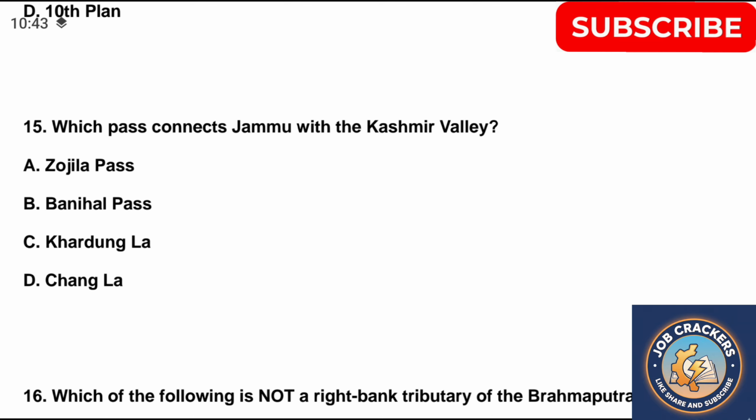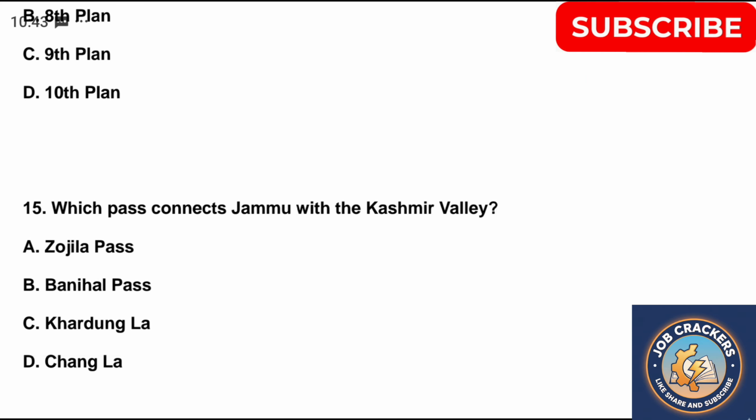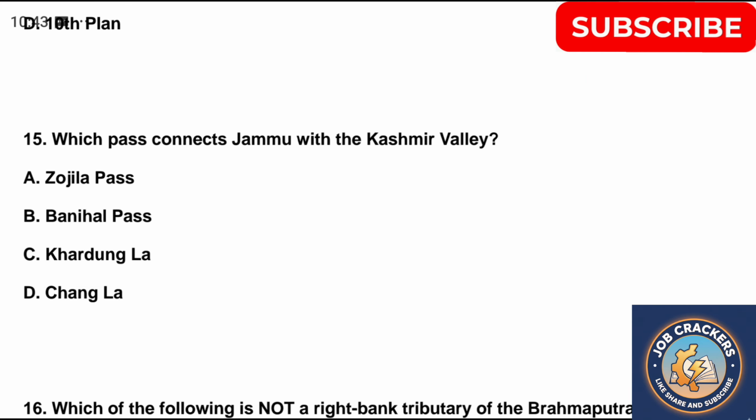Question 15. Which pass connects Jammu with the Kashmir Valley? A. Zojila Pass, B. Banihal Pass, C. Khardungla Pass, D. Changla Pass. Correct answer is option B.